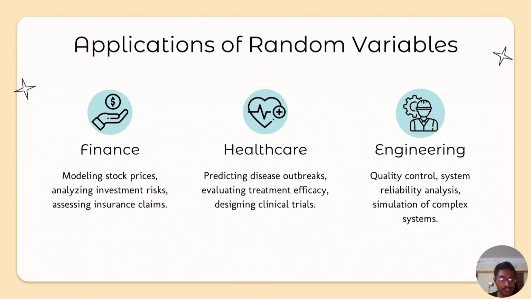Similarly, in the healthcare industry, when there was an outbreak of the coronavirus, scientists were able to predict the growth and the spread of the virus with the help of this randomness. This has played a significant role in the healthcare industry. And when it comes to engineering, there is quality control, reliability analysis, and the simulation of complex systems, which has also helped in the development of technologies and in the advancement of technology for faster growth.